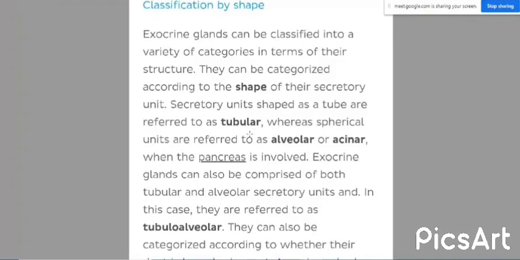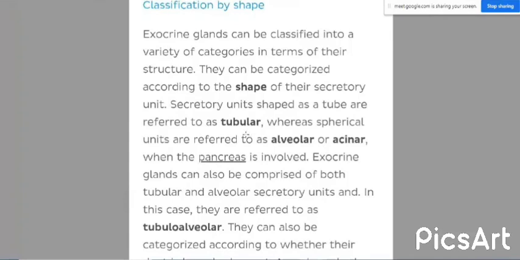Like that, the duct system also can be with a branched pattern or unbranched. If it is unbranched, we can call it a simple tubular gland or simple alveolar gland. If the duct system of that gland is branched, then we can call it compound tubular or compound alveolar.